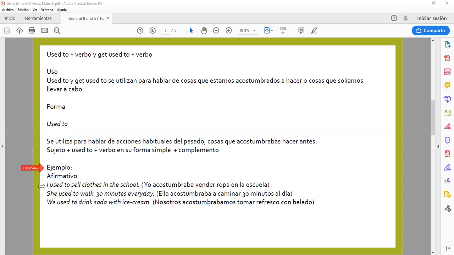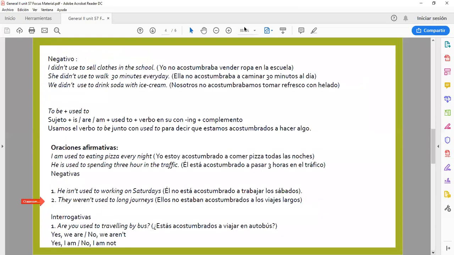Example, affirmative. I used to sell clothes in the school. She used to walk 30 minutes every day. We used to drink soda with ice cream. Now let's see the negative. I didn't used to sell clothes in the school. She didn't used to walk 30 minutes every day. We didn't used to drink soda with ice cream.